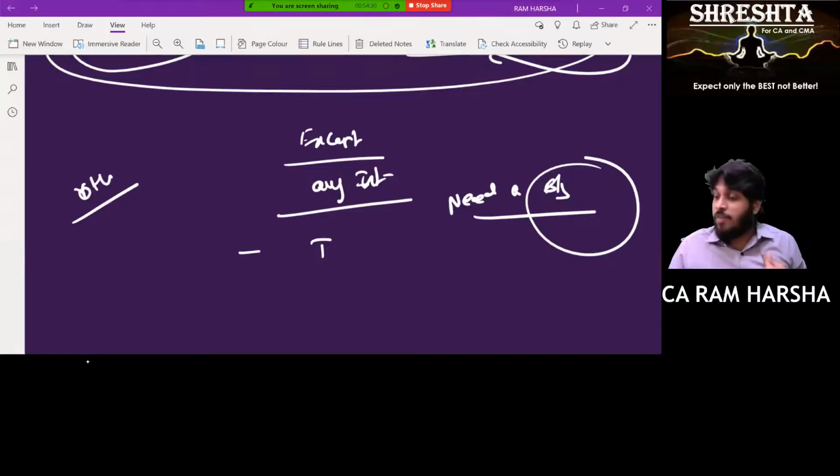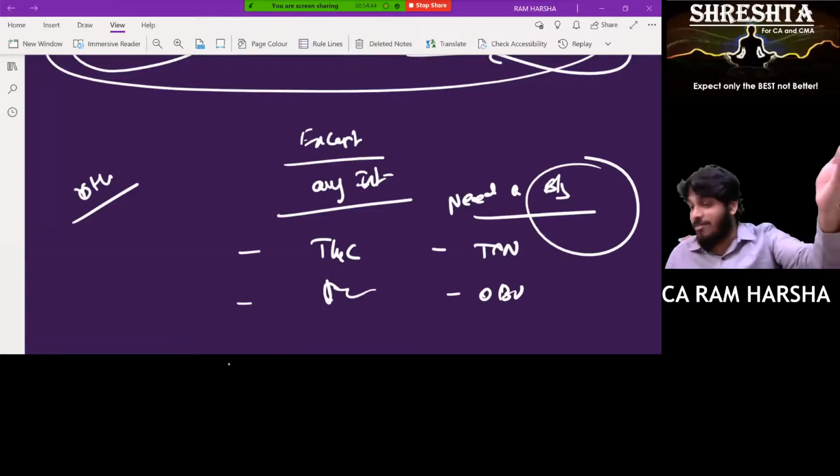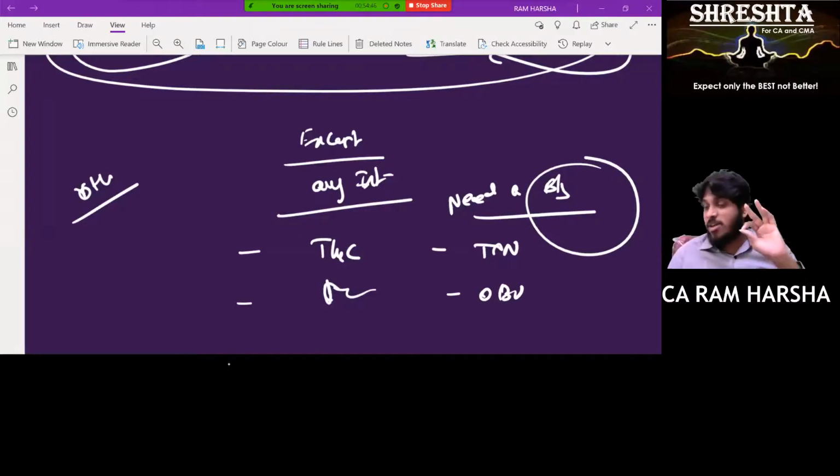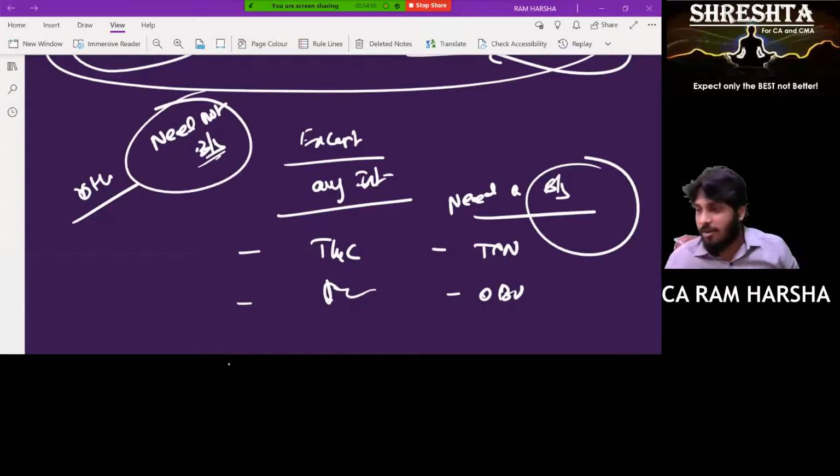Sir, I want to confirm regarding terms and conditions. Yes, you can. Sir, I want to confirm conditions regarding agreements. You can. I want to get confirmation for a transaction which is settled already during the year. You can. I want to get confirmation for opening balances. Of course, you can. You cannot be restricted. Whatever information you want from a third party, you can get that information. It need not be restricted to balance sheet date items only. Are you clear? Yes, sir.